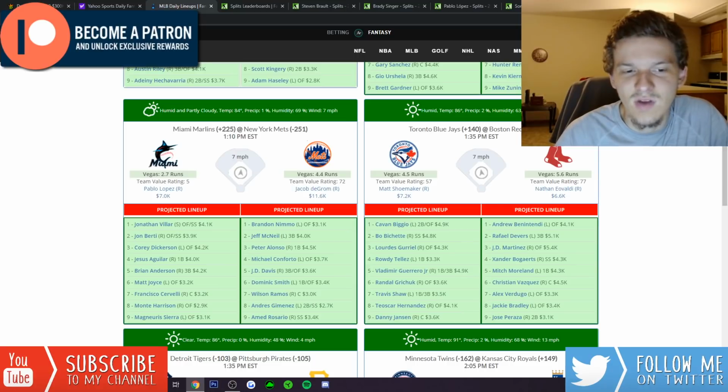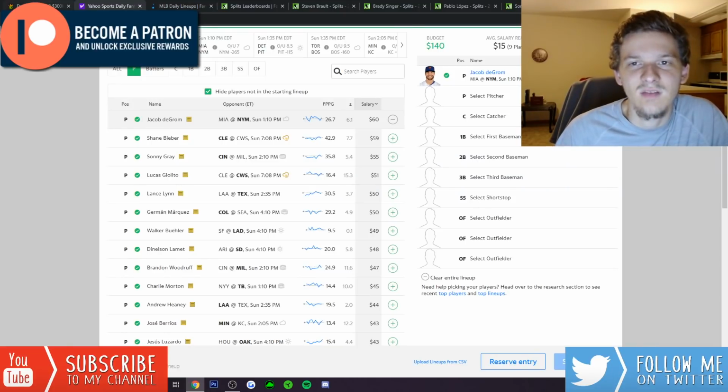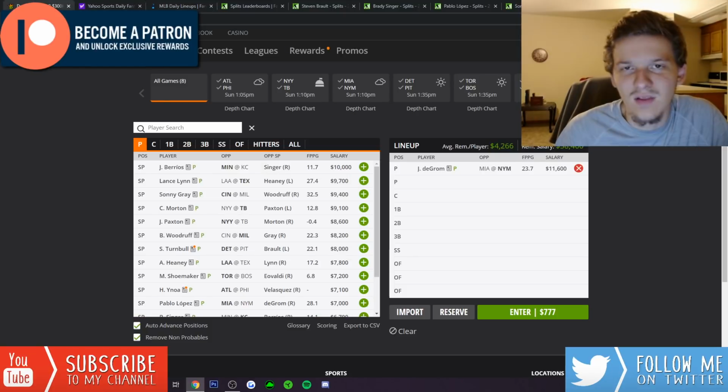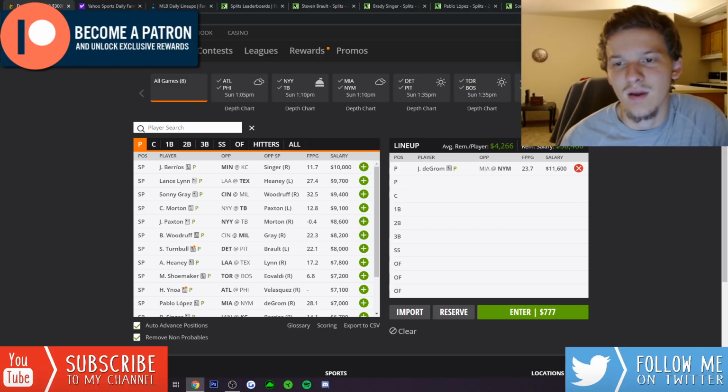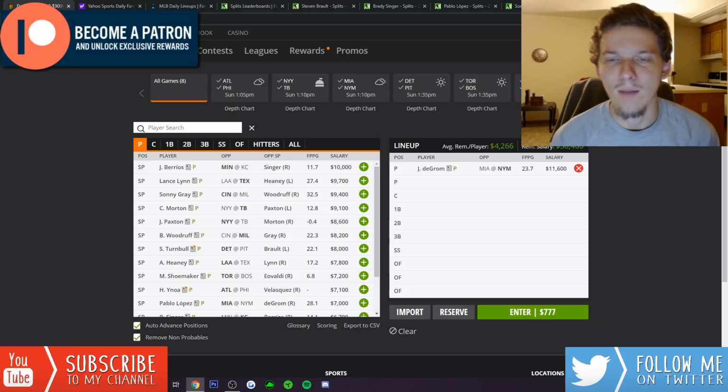You just look at this lineup top to bottom. There's a lot of easy outs, plenty of strikeouts as well. Hard not to like DeGrom here. The only negative is that his price tag is so expensive. But like I said, I'm going to be going for cheap bats today. I want to pay up for DeGrom. I think he can legit go out there and pitch 7-8 innings, get 12 strikeouts, get like 40 DraftKings points. DeGrom could easily be the high-scoring pitcher on the slate by like 15 points. He's got that much upside in this spot. So I'm going to be jamming into DeGrom.